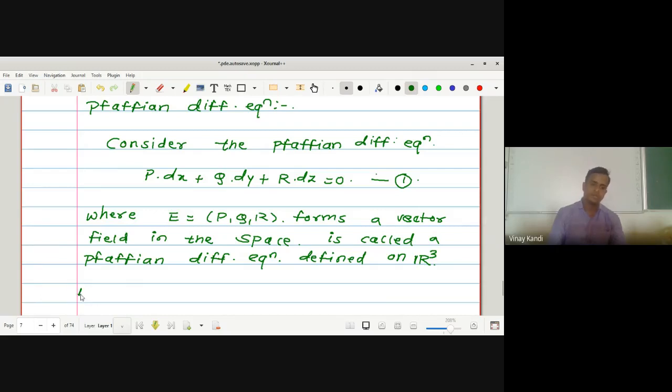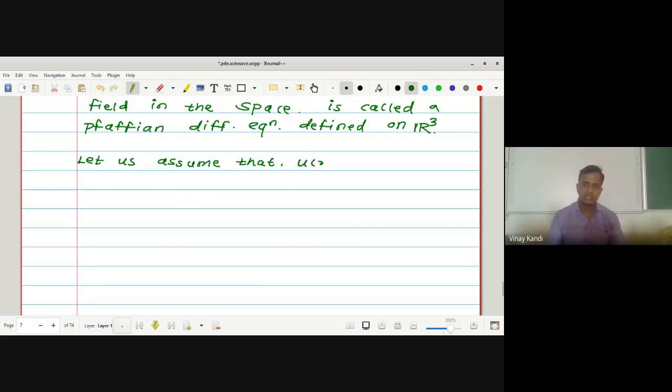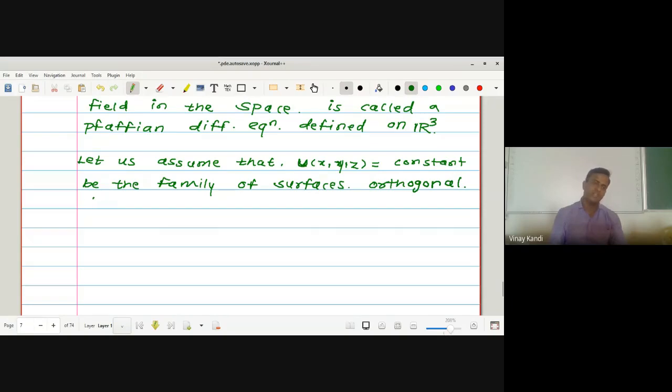Now let us assume that U of x, y, z, capital U of x, y, z, which is equal to constant, be the family of surfaces which is orthogonal to the vector field E. The vector field E. Okay, how will this look in R3 space?